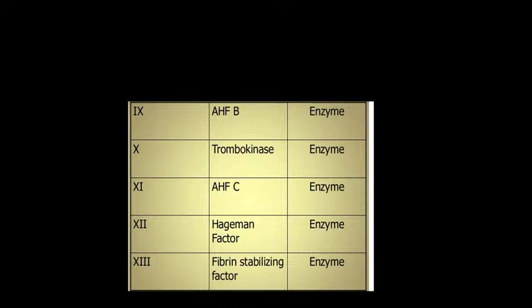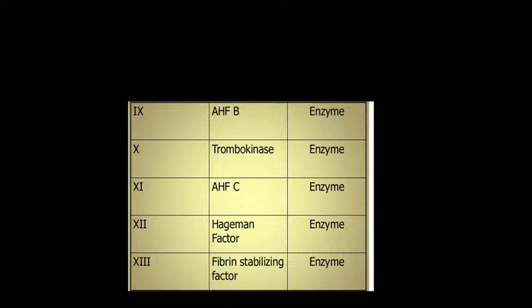Factor 10 is thrombokinase. It is also an enzyme. Factor 11 is anti-hemophilic factor C. It is also an enzyme. Factor 12 is Hageman factor, an enzyme. Factor 13 is fibrin stabilizing factor, that is also an enzyme. These are all the factors present inside the blood, and for the temporary plug to become a permanent plug, all these factors are responsible, so that a tight plug is formed.